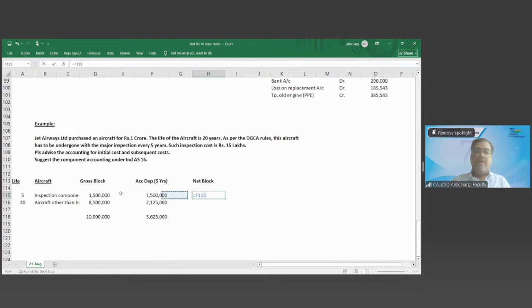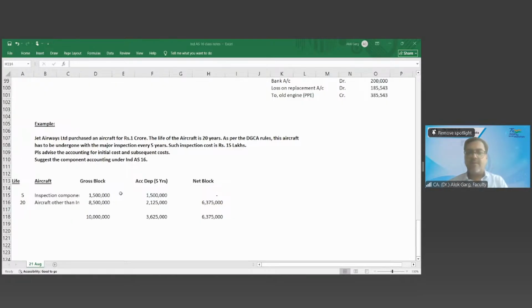So what is your net block? This minus this. You can see your net block has become 0 for the inspection component. I hope it is clear to all of you. Yes or no? Is it clear to all of you? Yes, sir, very much clear.